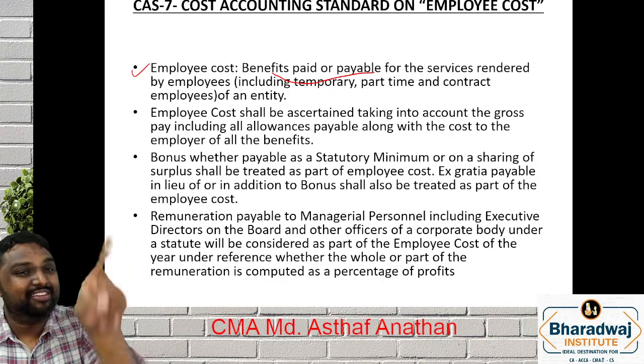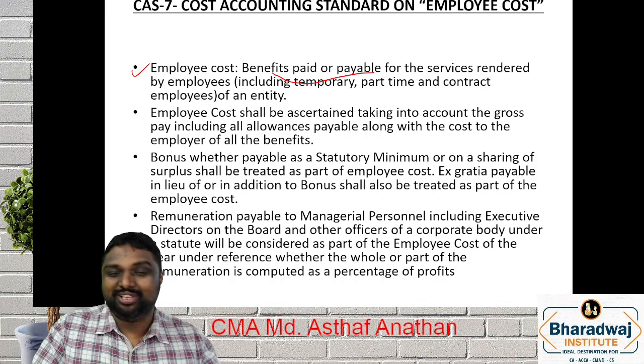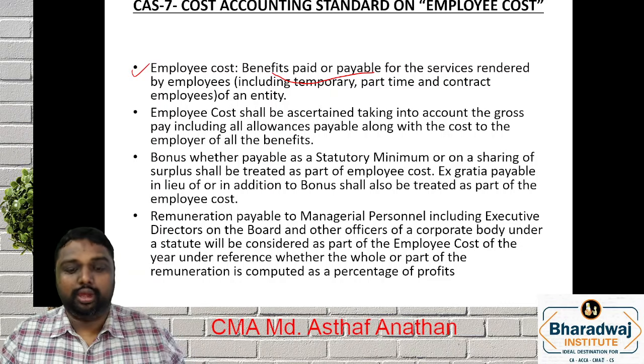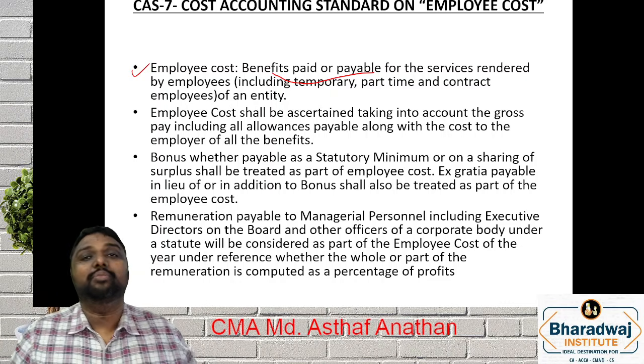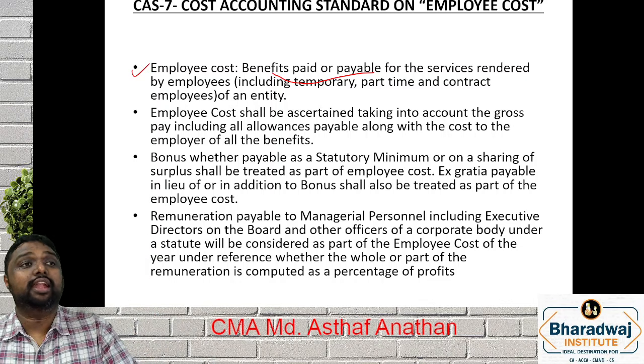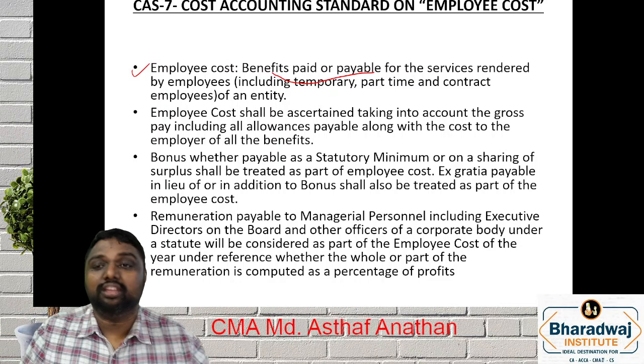What is written in brackets is very important, and most of your questions are solved by it. Temporary employee, part-time employee, contract employee, every employee will be considered. Because to confuse you, they will give you contract employee salary and part-time employee salary, so you may wonder whether to consider them or not.